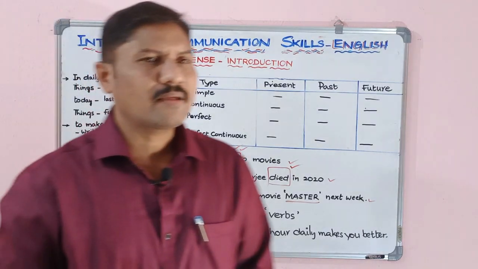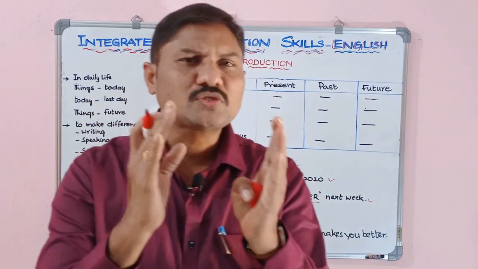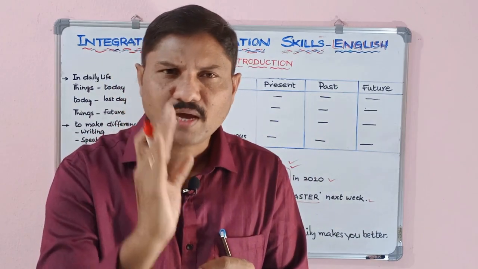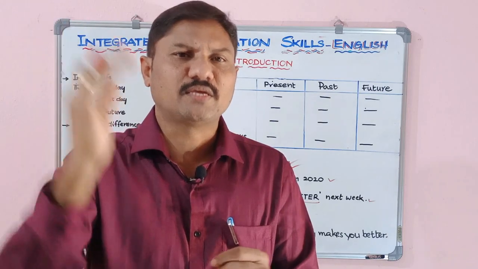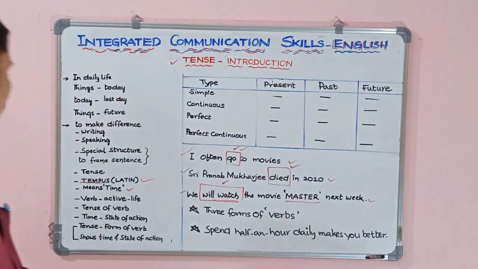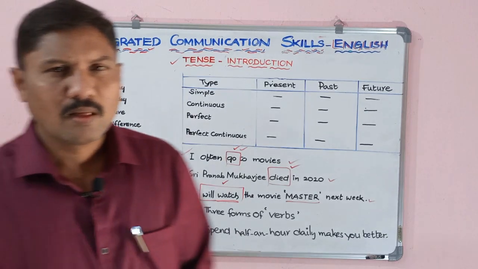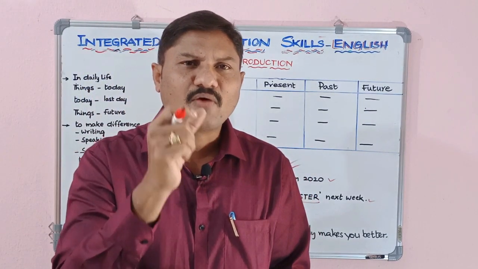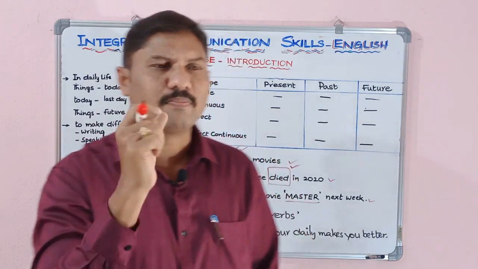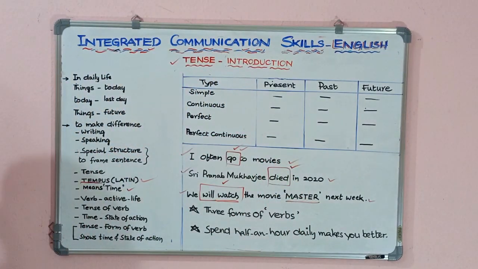Generally, when we want to say the tense of this sentence, we must find the verb, in which tense it is, in which form it is. When we are talking of tense, it's nothing but tense of verb. Now we can define what is tense.